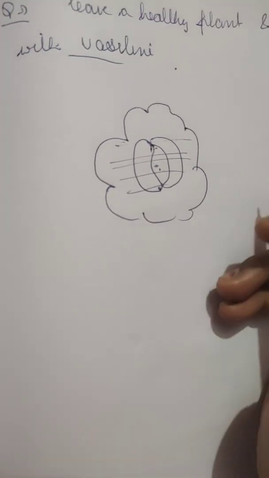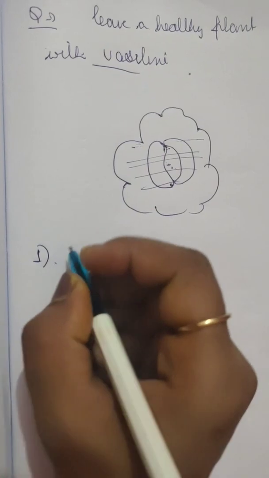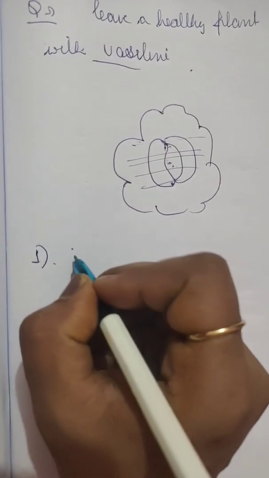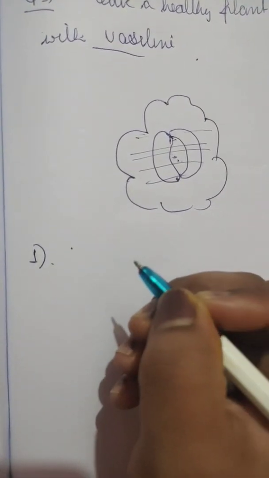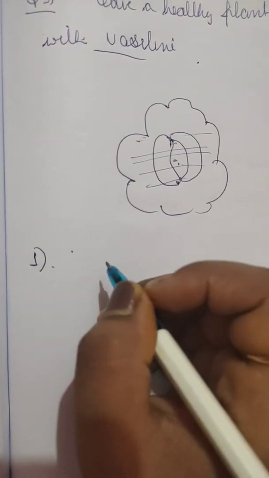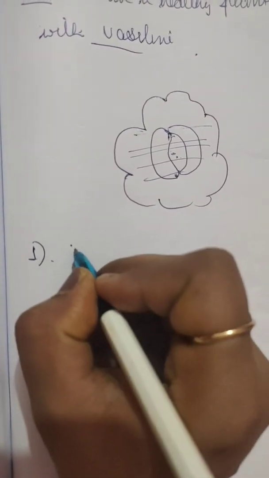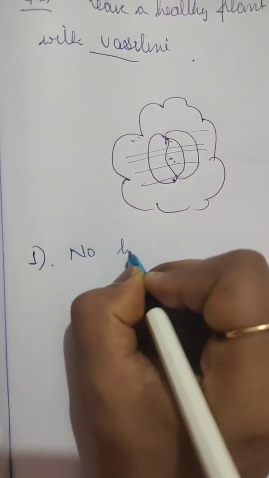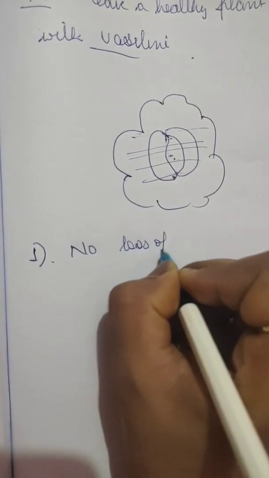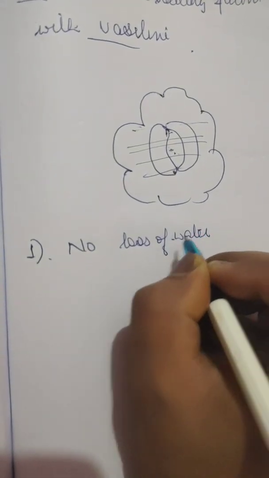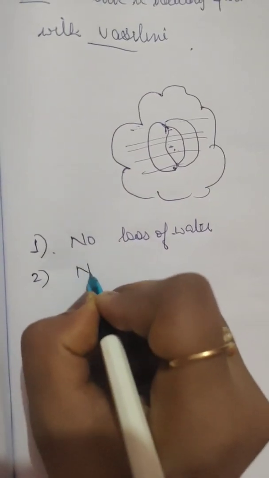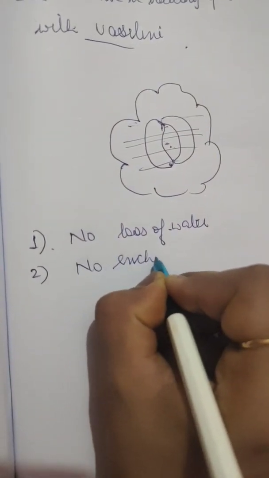Then, number one, there will be no loss of water because of the waxy coating on the leaf surface. So no loss of water, that means no exchange of gases.